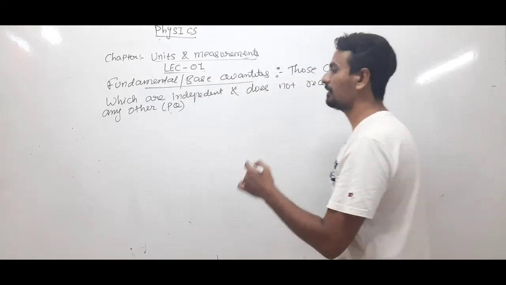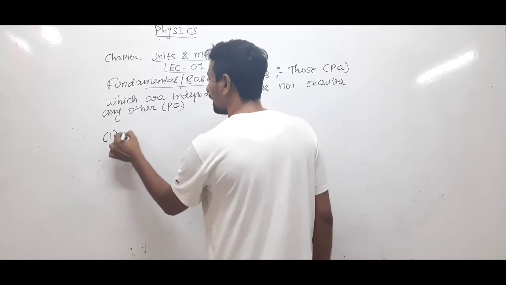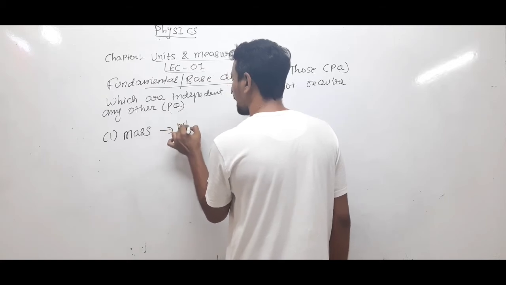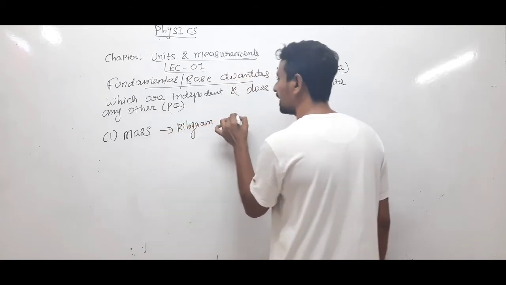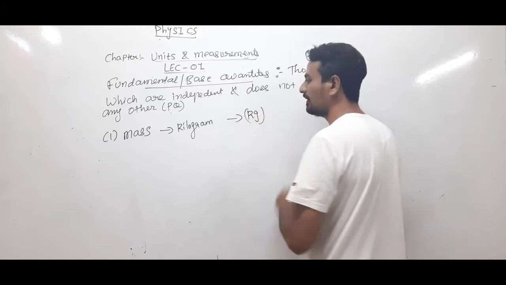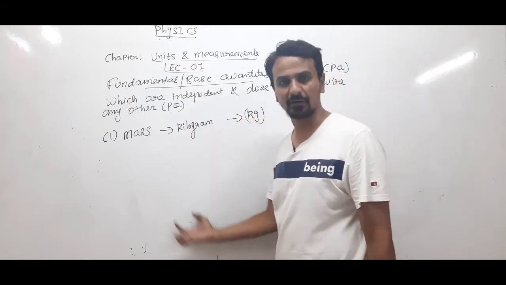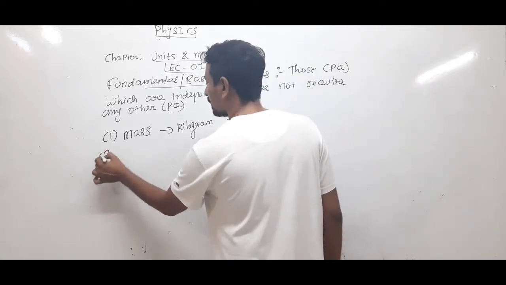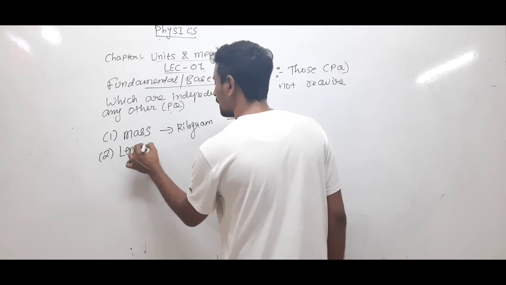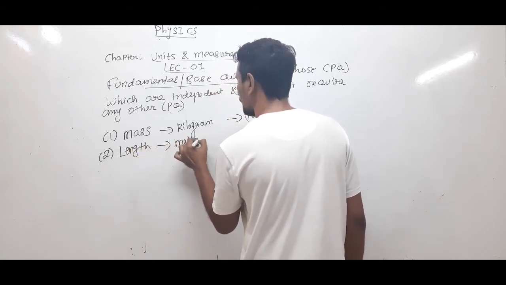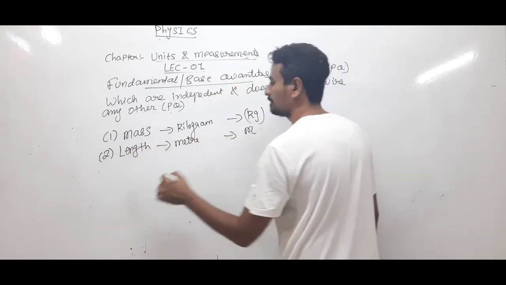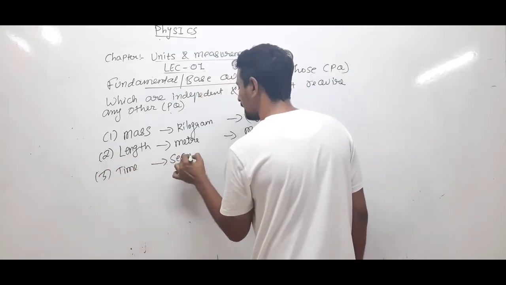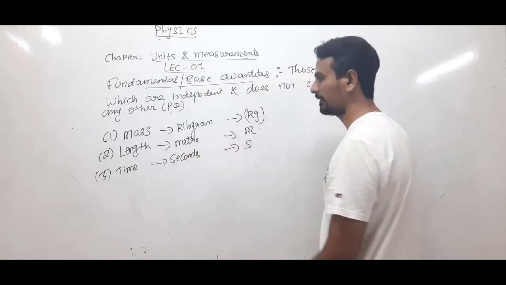So now which are the 7 physical quantities? One is mass, unit is kilogram, symbol kg. I am writing the SI unit, System International. Mass, length is expressed in meter, time in seconds, symbol s.